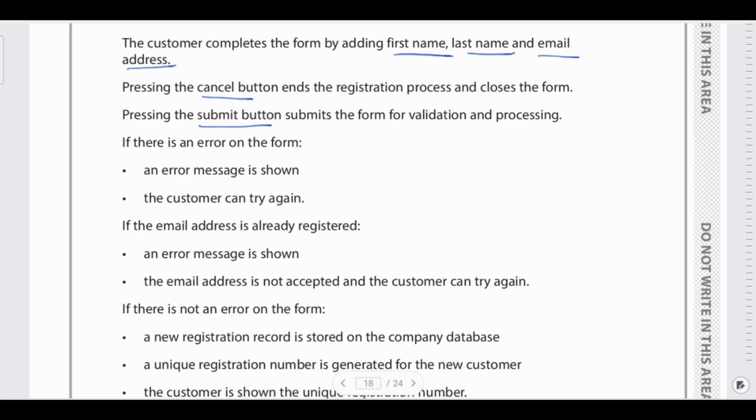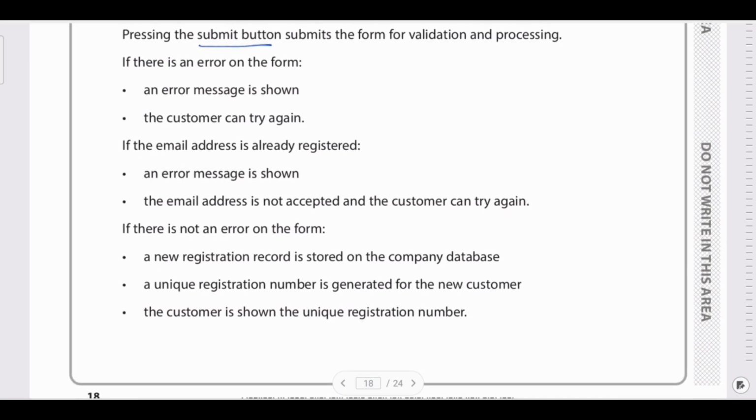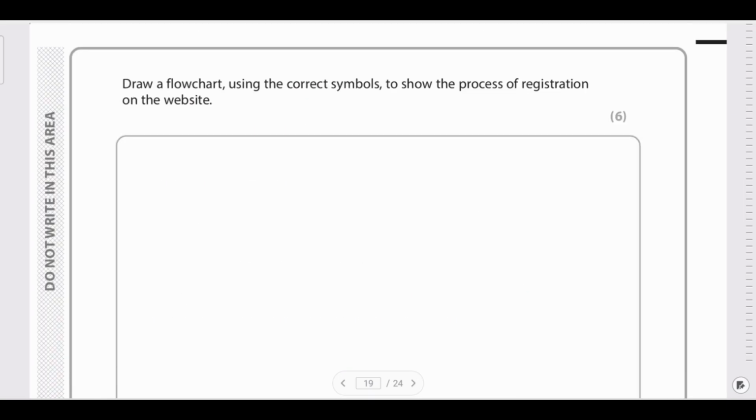If the email address is already registered, an error message is shown, the email address is not accepted, and the customer can try again. If there is not an error on the form, a new registration record is stored on the company's database. A unique registration number is generated for the new customer. The customer is shown the unique registration number. Draw a flow chart using the correct symbols to show the process of registration on the website.